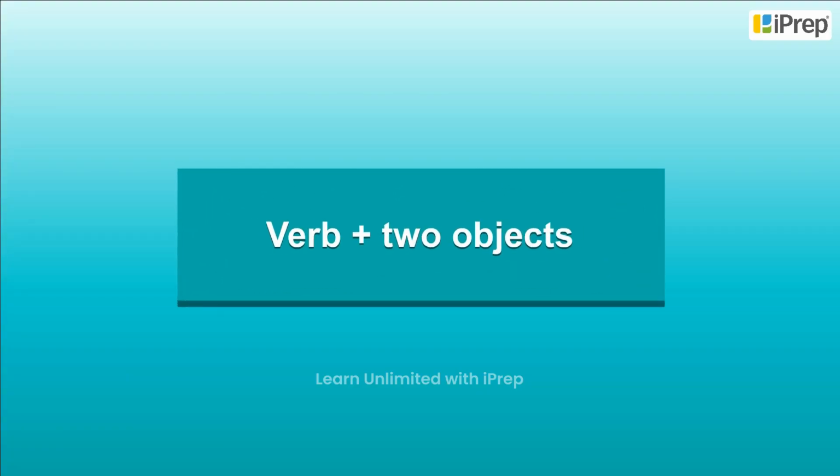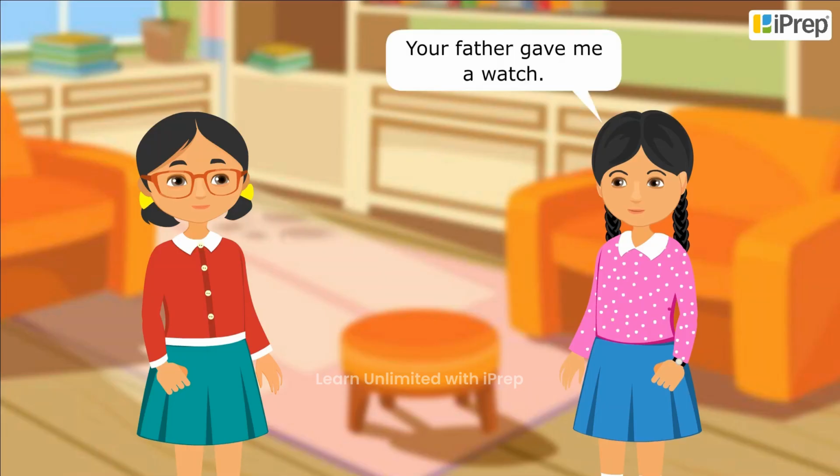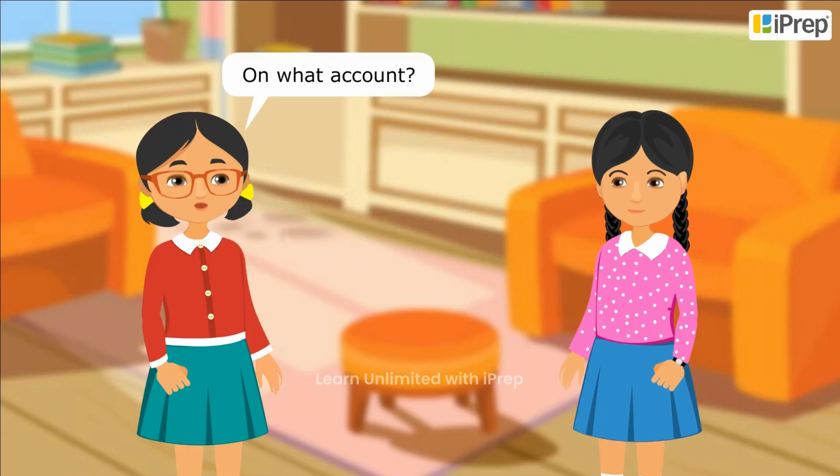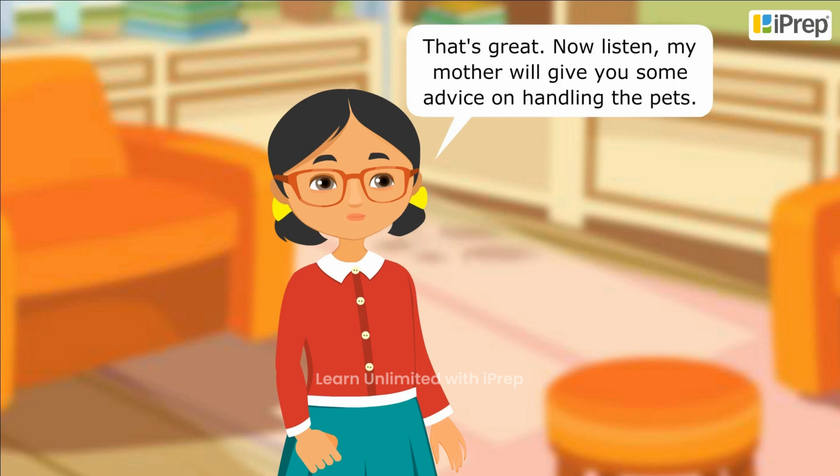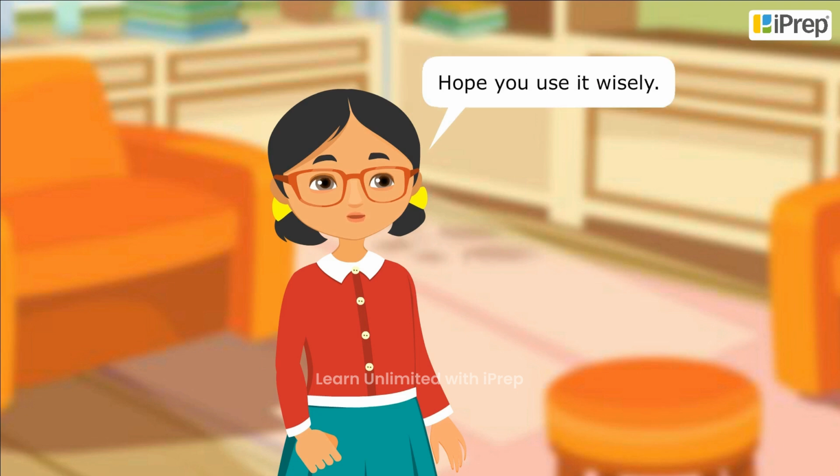Verb plus two objects. Your father gave me a watch. On what account? He asked me a question and I answered it correctly. That's great. Now listen, my mother will give you some advice on handling the pets. Hope you use it wisely.